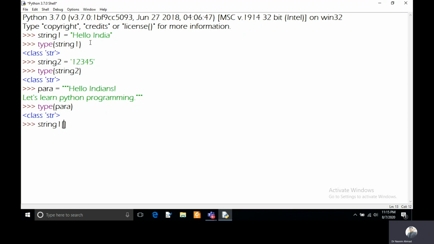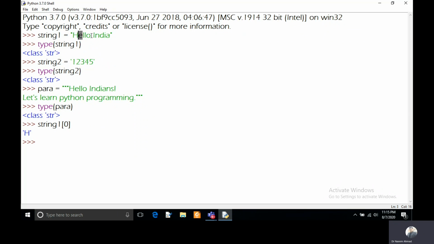The indexing of a string starts from 0 and ends at n-1, where n is the number of characters in that string. So I am putting 0, so it will show the first character, which is H.